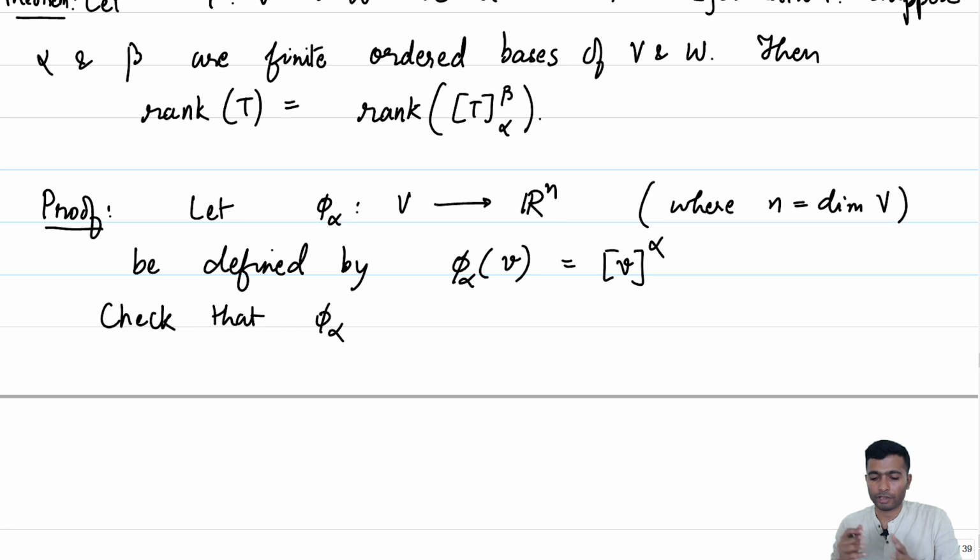If you look at phi alpha of V plus W, we have checked that this will be V alpha plus W alpha. It is going to be V1 alpha plus V2 alpha. Same with scalar multiplication. If you have not seen it, it is a good exercise to check that phi alpha is not just a linear map, but an isomorphism. Yes, it is an exercise.